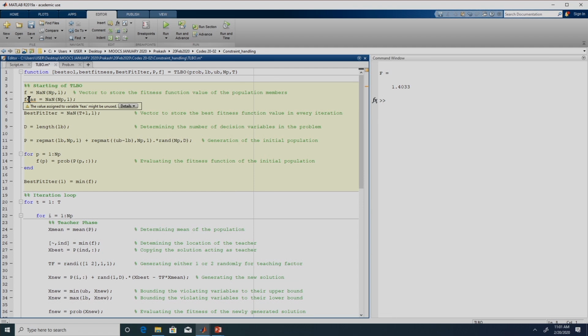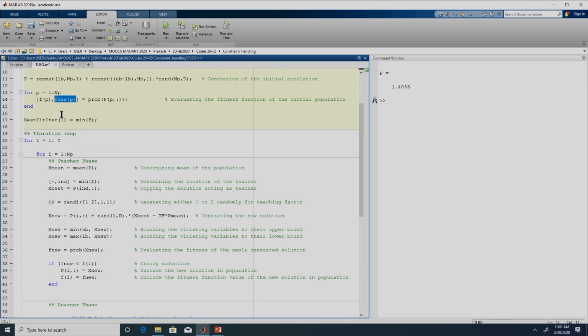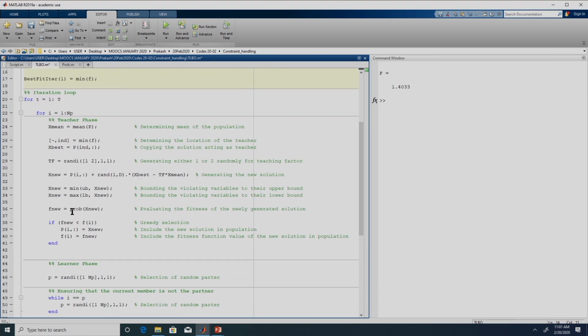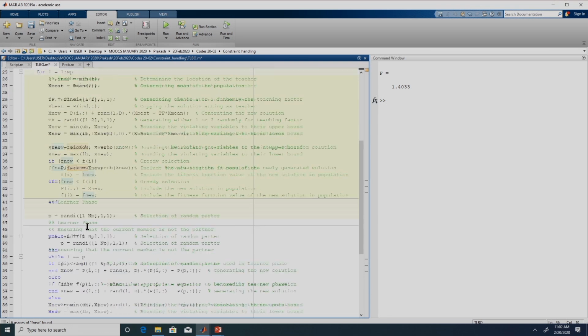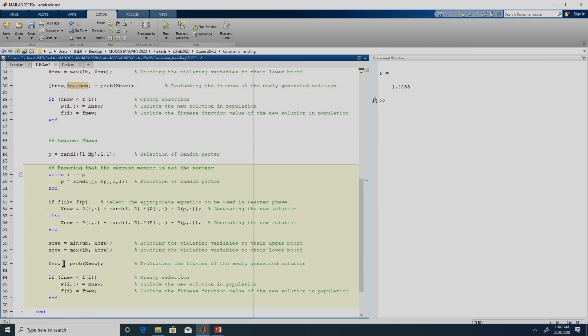So, over here we will expect the problem to give the fitness function as well as whether the solution is feasible or not. The same thing I will require in 3 places. This is the initial evaluation of the population. Over here, and the same thing I will require over here.